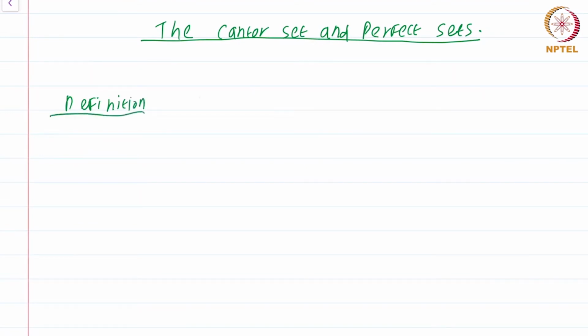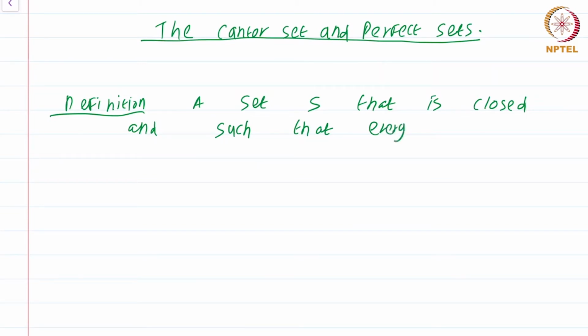A set S that is closed and such that every point of S is a limit point of S is said to be a perfect set.